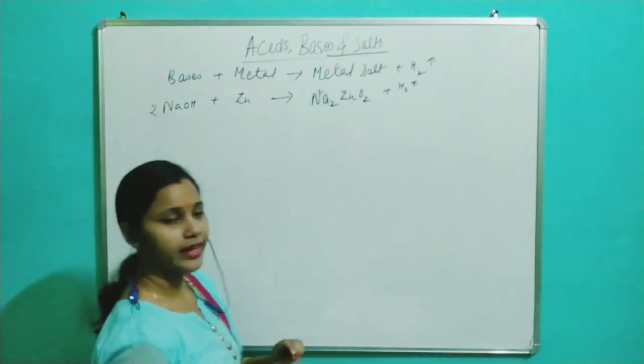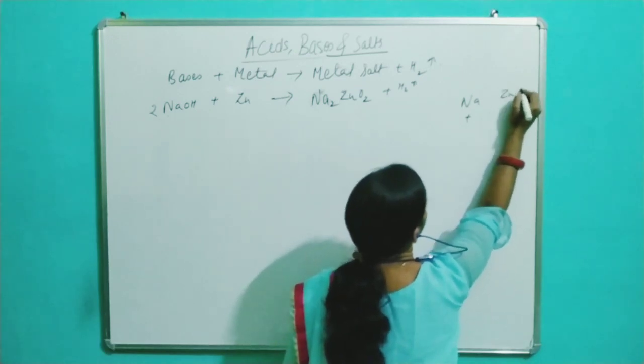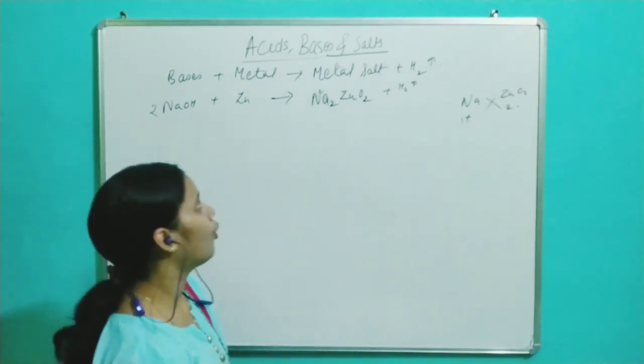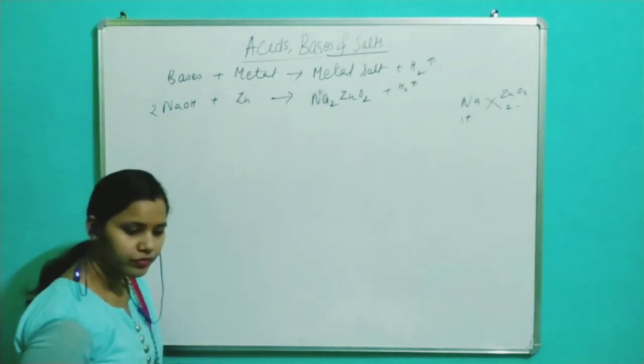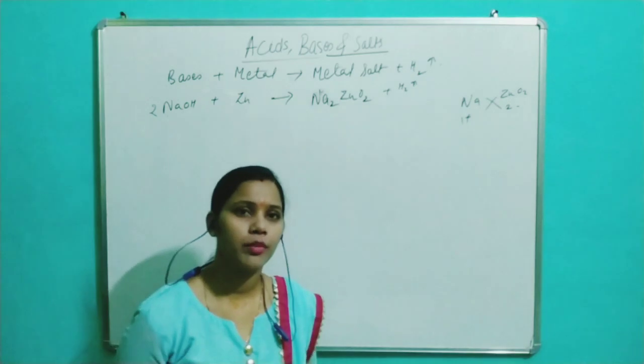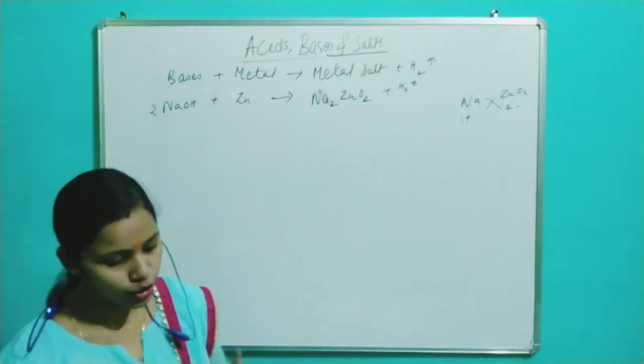Alright, now how do we get sodium zincate? Na is plus and zincate is 2 minus. So crisscross, we will get Na2ZnO2. Okay, and more we will talk about the nature of zinc when we do metals and non-metals.